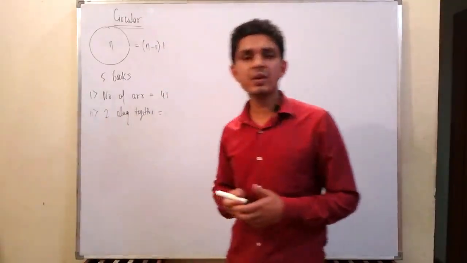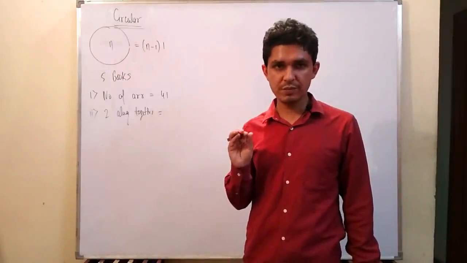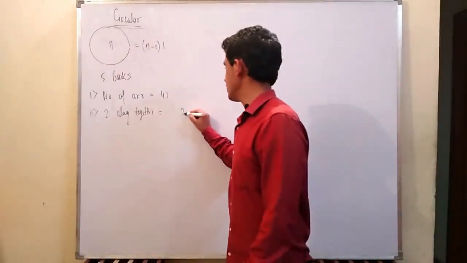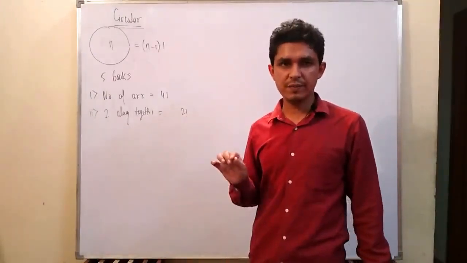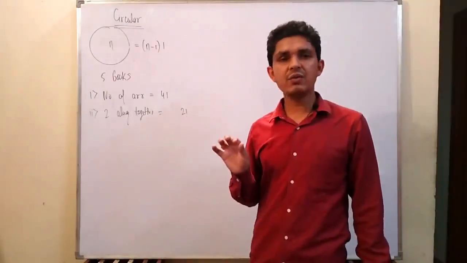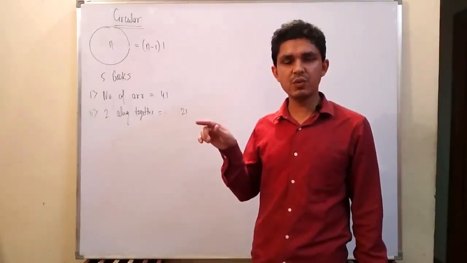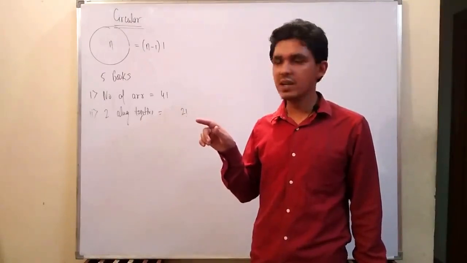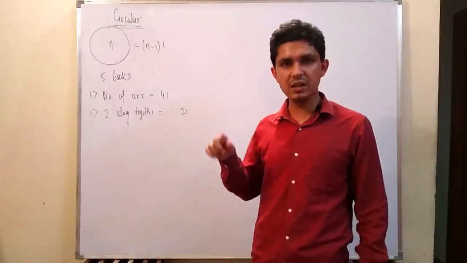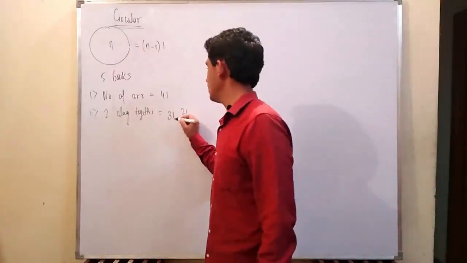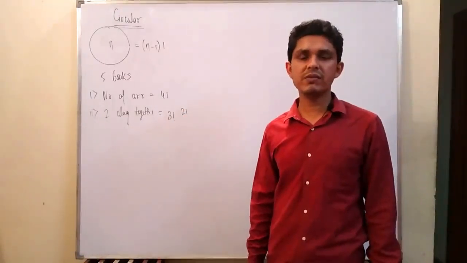For two particular books always together, we first arrange the two books. Two books can be arranged in factorial 2 ways. Now the remaining are three books, and we have to arrange three books plus one pair of books, that means 3 plus 1, that is 4 objects. Arranging four objects in a circle is done in factorial 3 ways. So the answer will be factorial 3 multiplied by factorial 2.